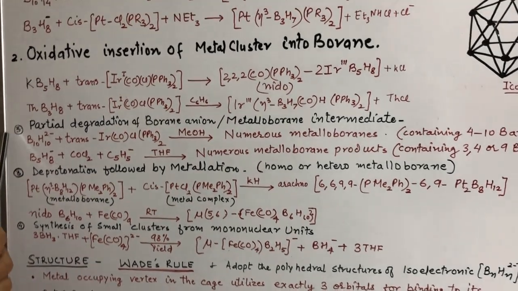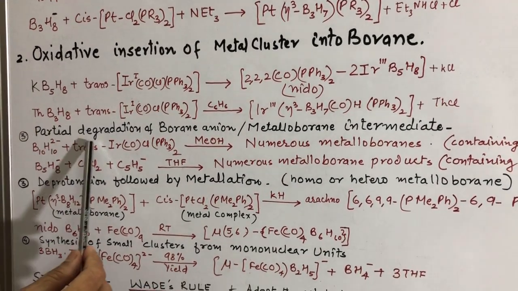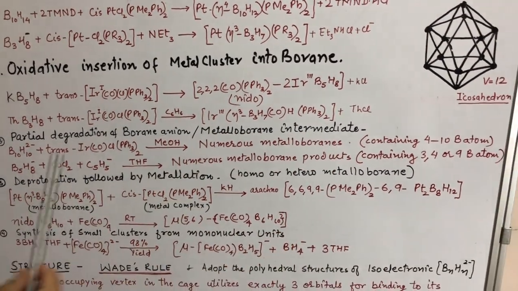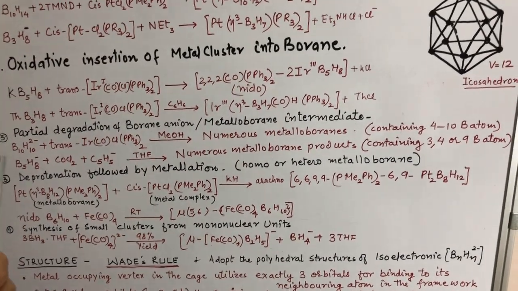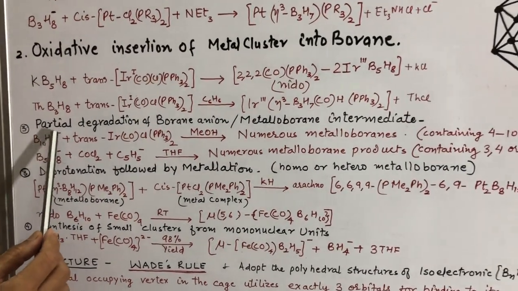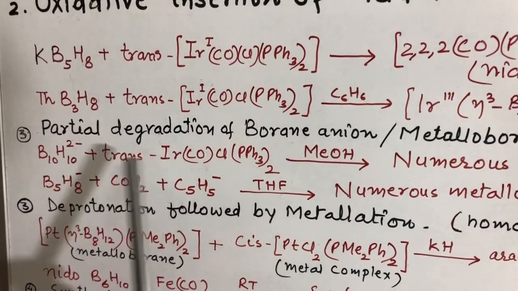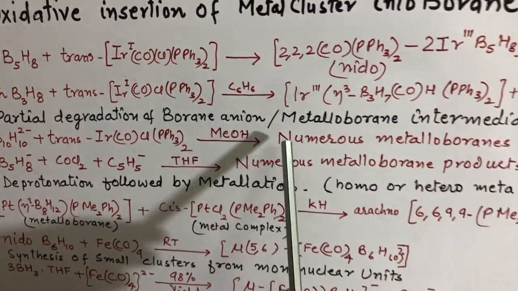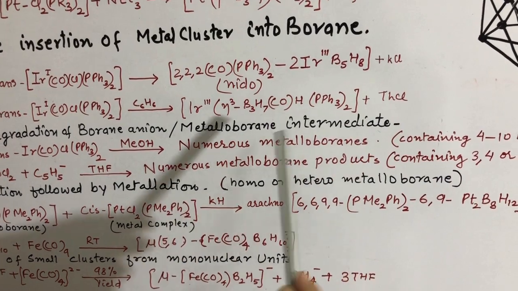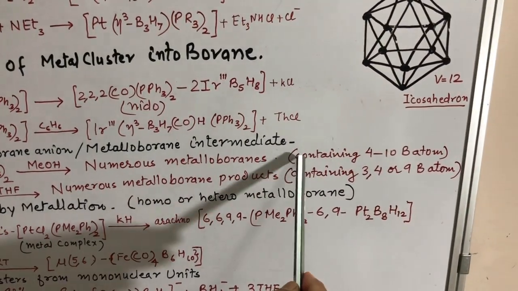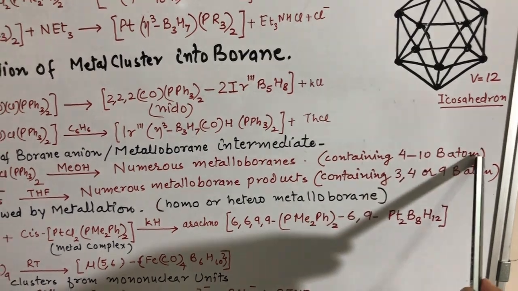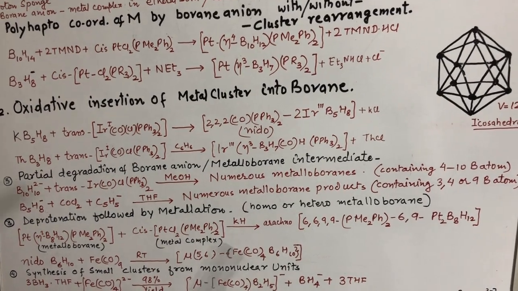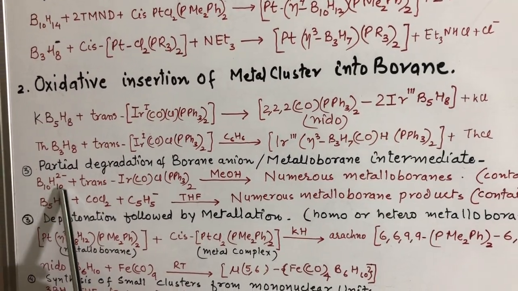Then another method of preparation is partial degradation of borane anion or metalloborane intermediate. In this method, let us see the reaction first. This B10H10 2- borane anion, when reacted with a trans-iridium complex in the presence of methanol, gives numerous metalloboranes. A mixture of metalloboranes is obtained, containing 4 to 10 boron atoms, with the number of boron atoms less than in the previously taken B10H10.